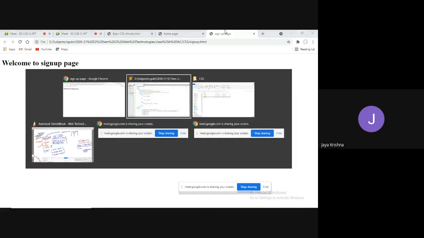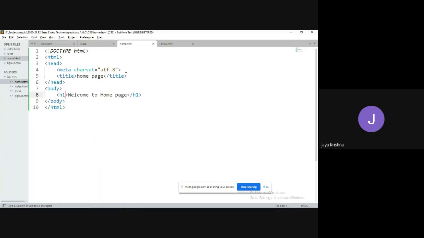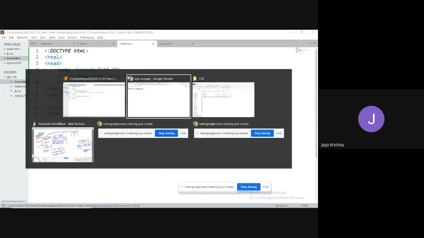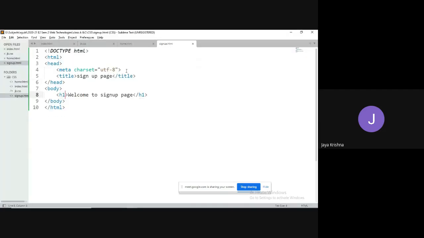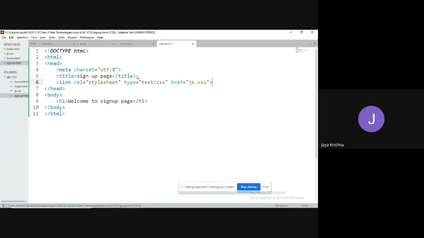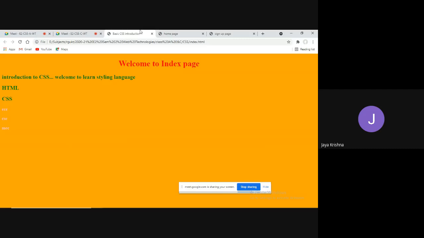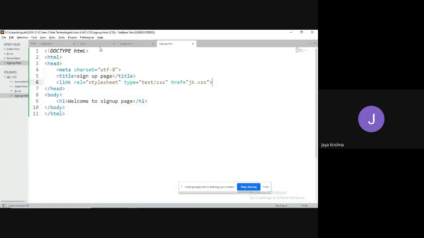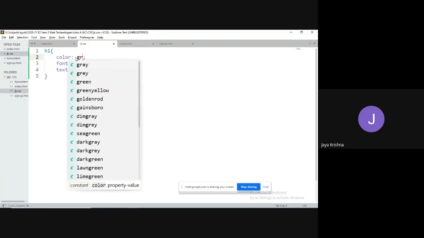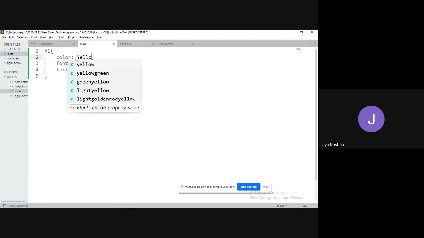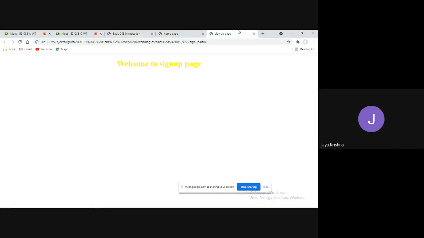No, it is not applicable, even though I refreshed. Now what I will do is link it to the home.html file. Now observe, sign up not applied, home.html home page applied. Now if I copy it to that, the same thing. Now all these rules are applicable everywhere. Meaning that, for example, if I modify this color to something like yellow, it will be applicable to all the locations.